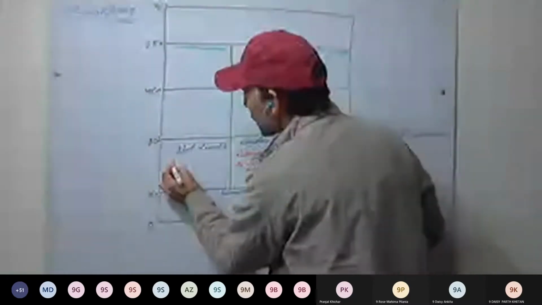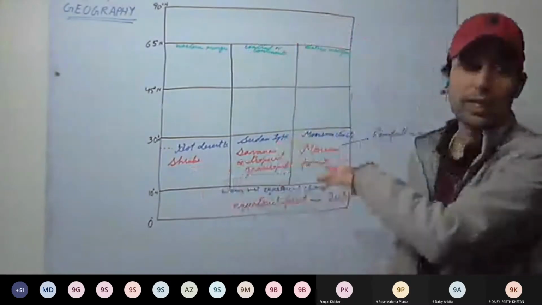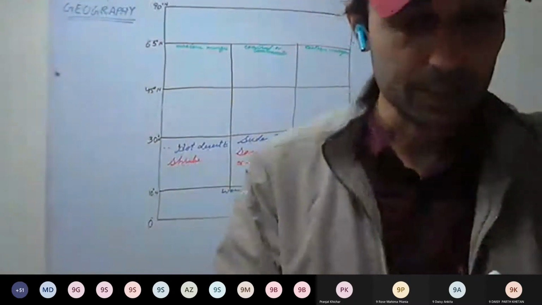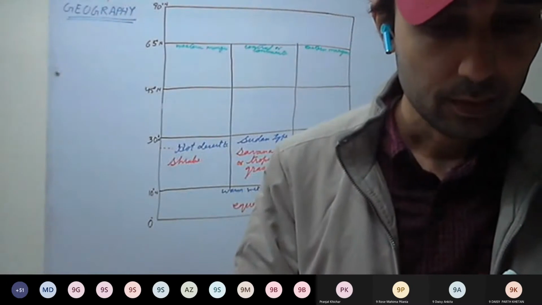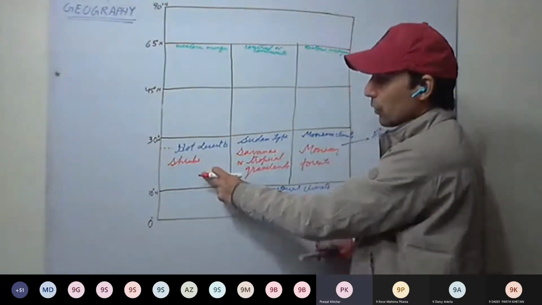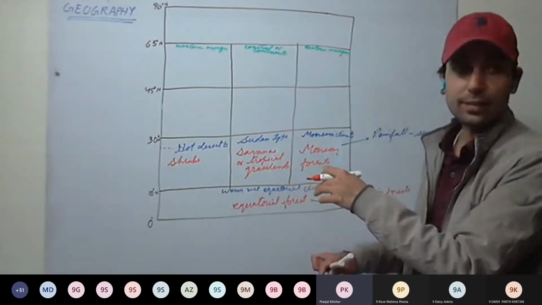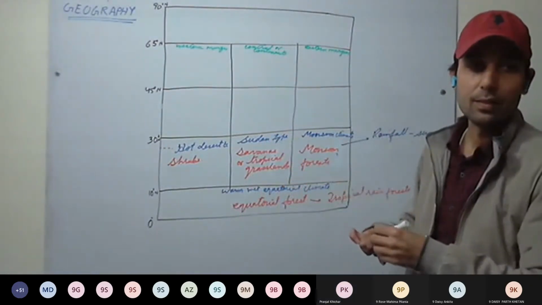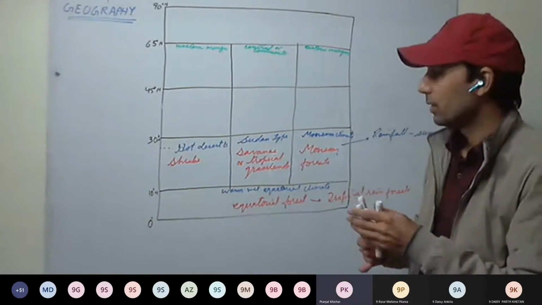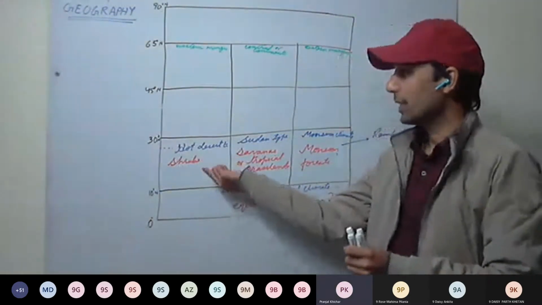So here, very less rainfall, less than 20 centimeters, I think. Okay, 10 to 15 centimeters only. Here we have very, very less rainfall. We are now in Sahara type climate. Sir, now we are in Sahara type climate. Yes. So this type of climate will be here.